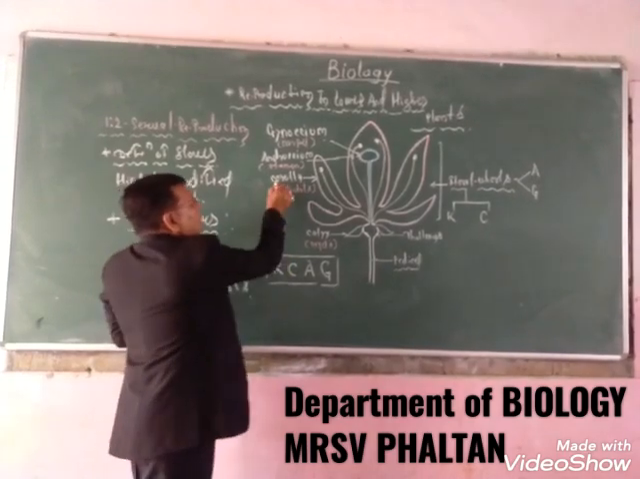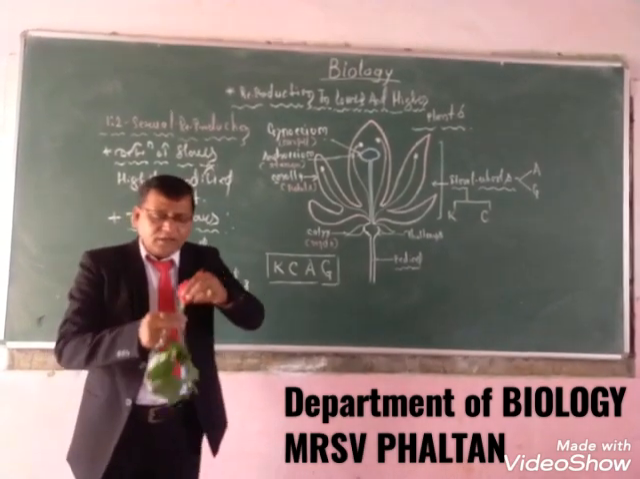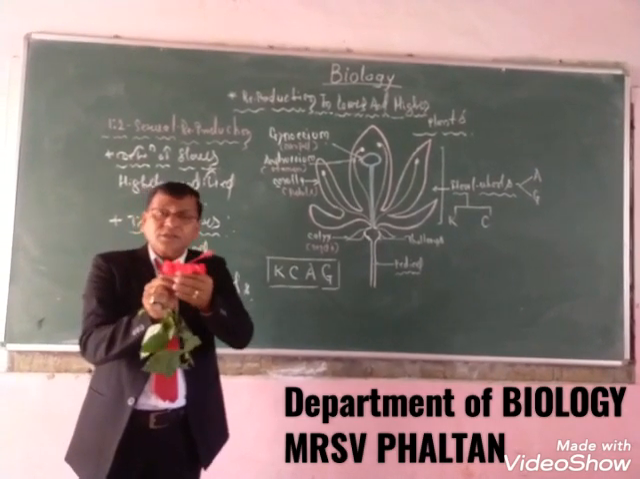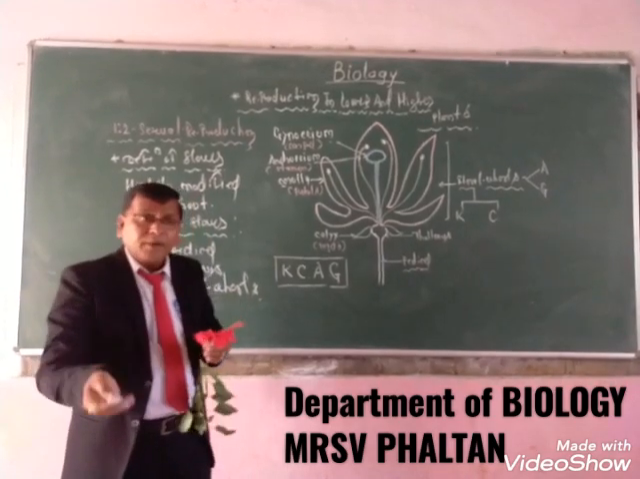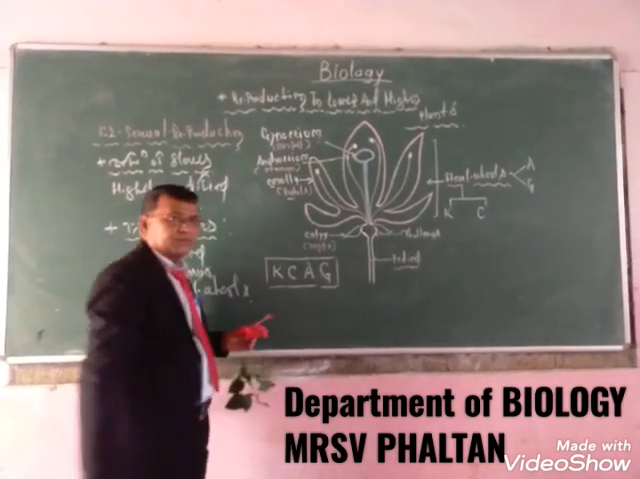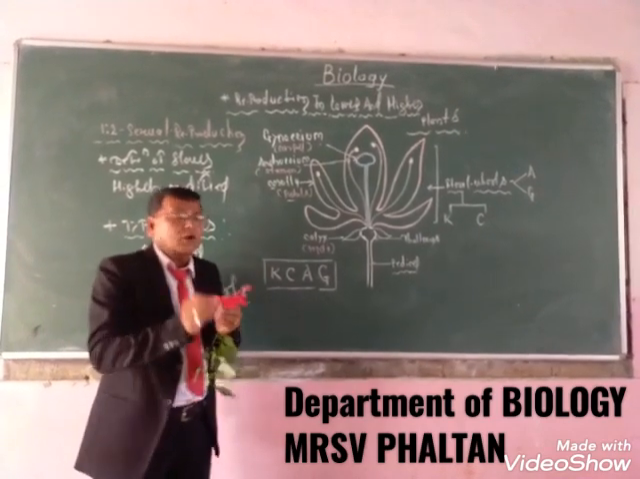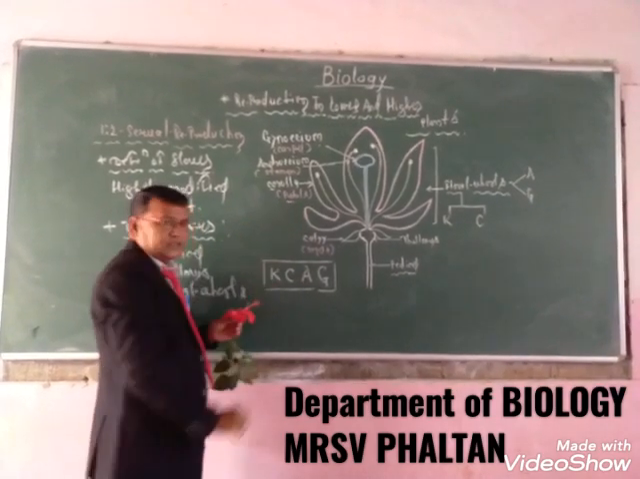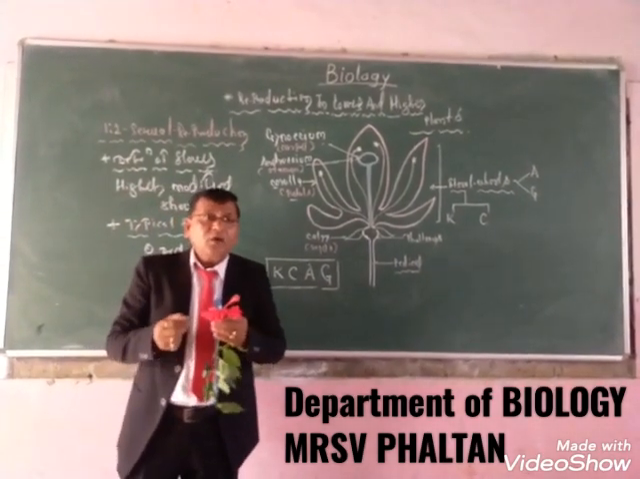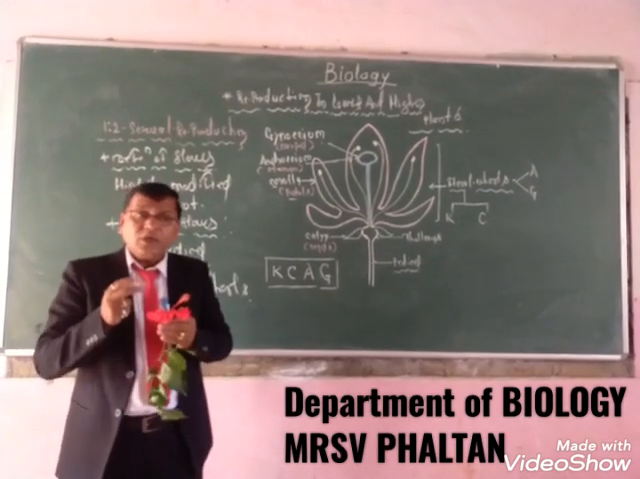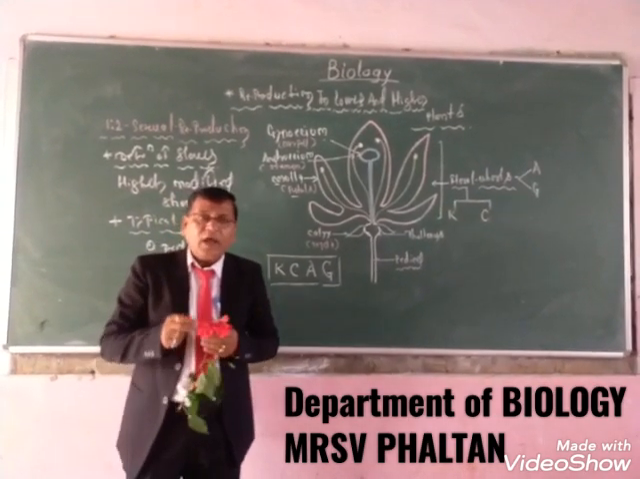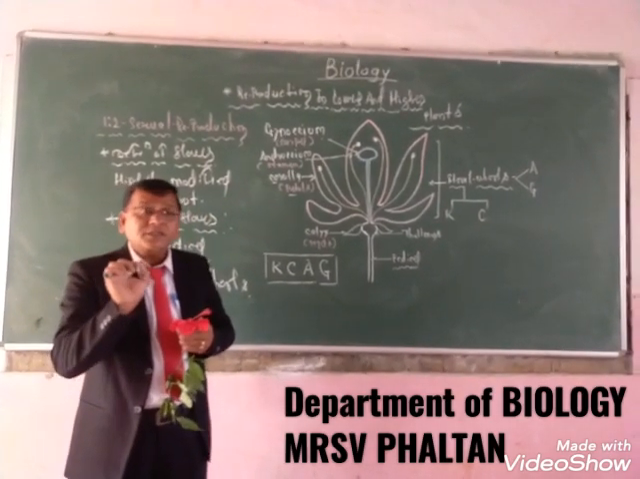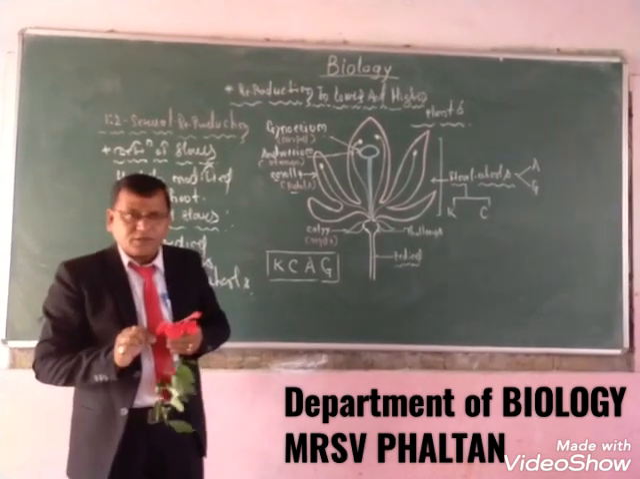Then the second part is the corolla. The corolla consists of a number of members called petals. The group of petals is called the corolla, and an individual part of the corolla is called a petal. The petals are always bright in color. They also have a very beautiful fragrance to attract insects for pollination. And pollination is the first step towards sexual reproduction.